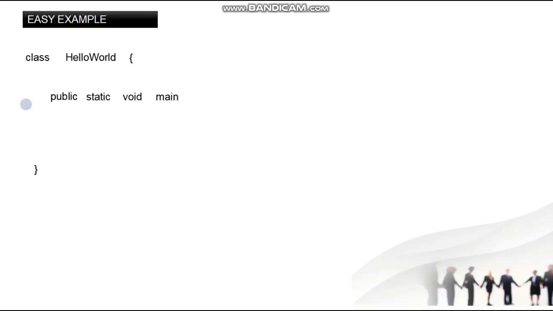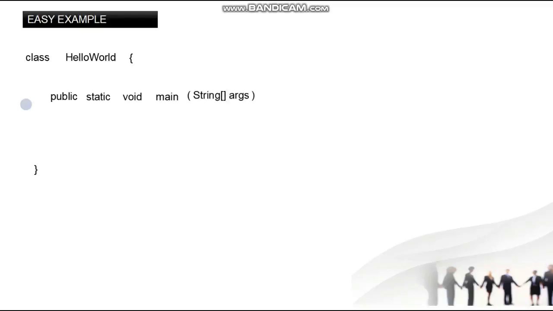Then followed by the opening and closing of braces, and inside those braces, you have to accept some arguments from the command line. What arguments are we accepting? It's strings of characters. And how do we denote strings of characters? Well, just ignore that for now, just take it as this, but this is how we accept an array of strings.